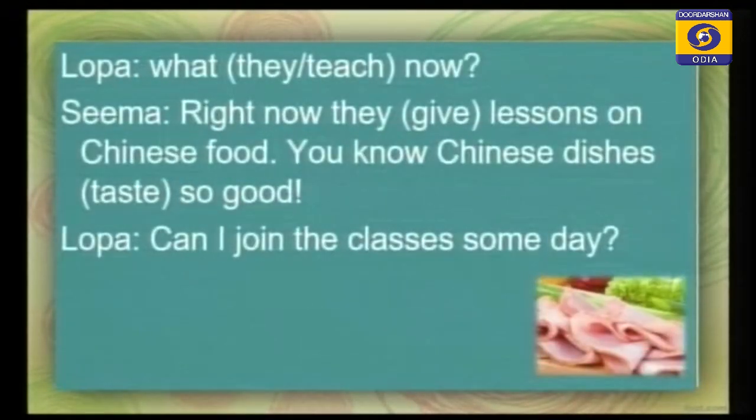Okay. Then, what do they teach now? Right now they are giving lessons on Chinese food. You know, Chinese dishes taste so good. That is correct because this is a general truth. And right now they are giving lessons, because this is a temporary action. Can I join the classes someday? Yes. So now we discussed simple present and present progressive.